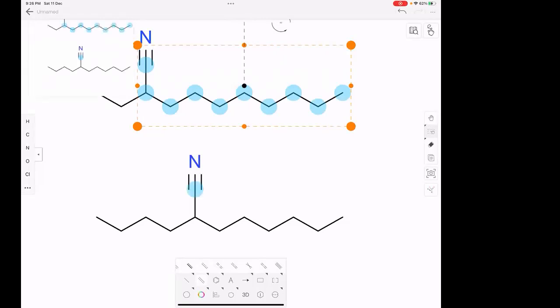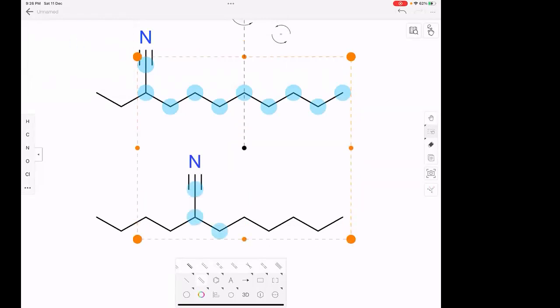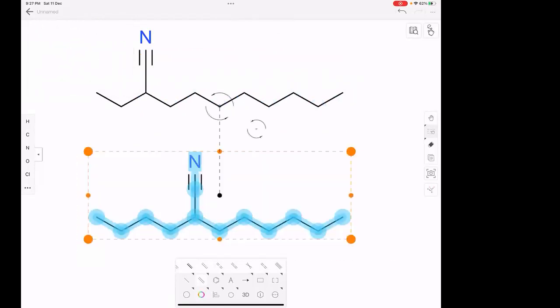Here, first carbon, second carbon, third carbon, fourth, fifth, sixth, seventh, eighth. So the molecule on the top has 10 carbons in the parent chain. The molecule on the bottom has 8 carbons in the parent chain. So the parent chain itself is changing. That's why these are chain isomers. Are you getting my chain point?